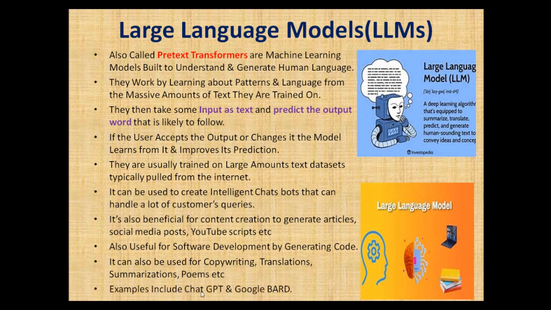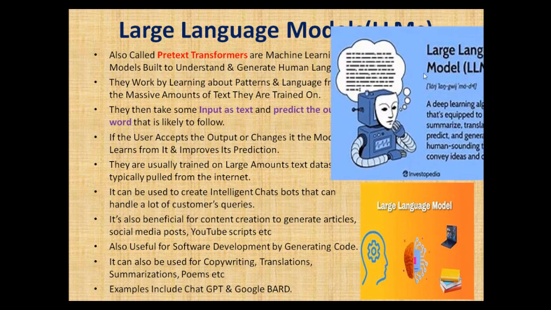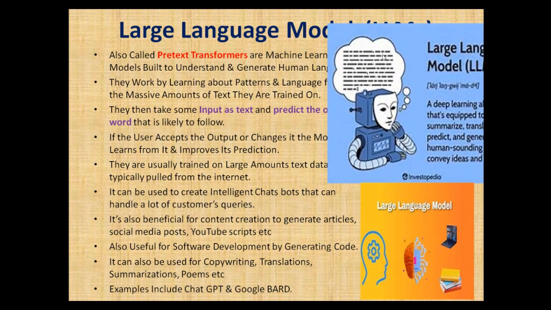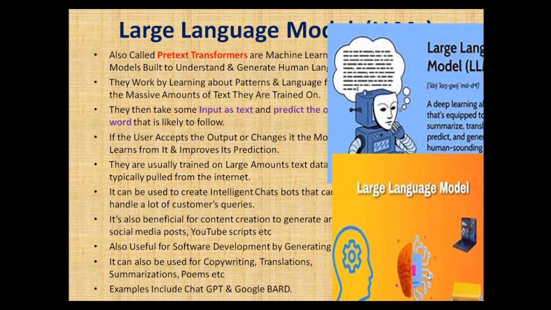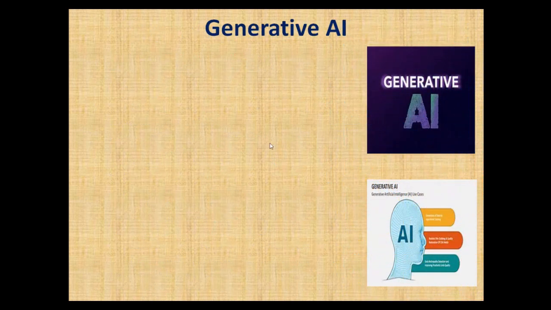Examples include ChatGPT and Google Bard. So a large language model, if you look at this diagram here, takes text from the internet, interprets it in human form, the machine, and provides a human-form context, like predicting the next output of a sentence or a word. You can see the same diagram here. A large language model picks information from the internet, processes it, and provides information to the user, predicting the next word to be used. Now, let's talk about generative AI.